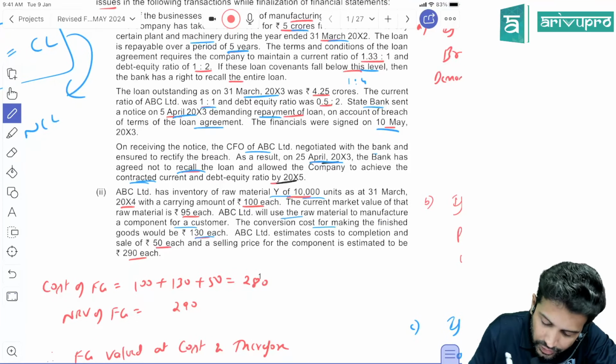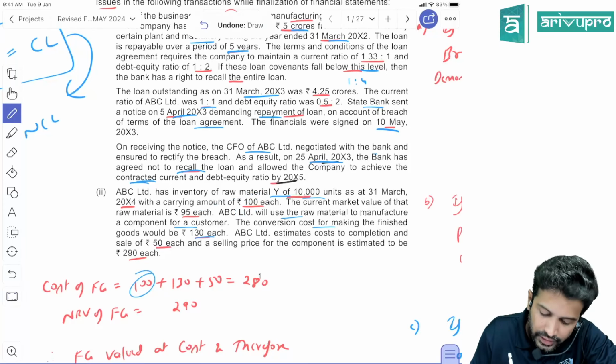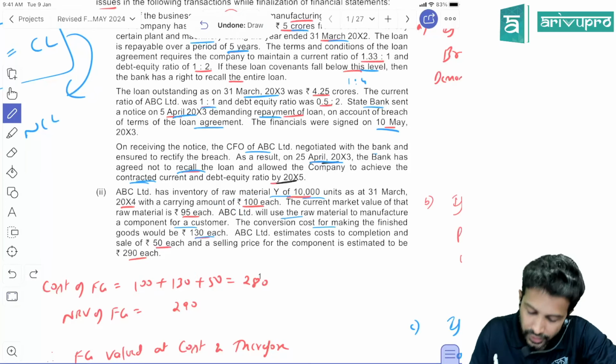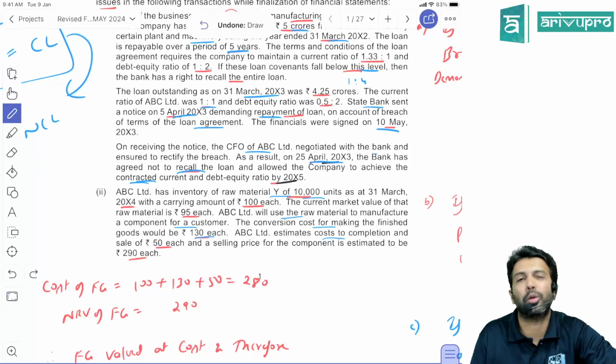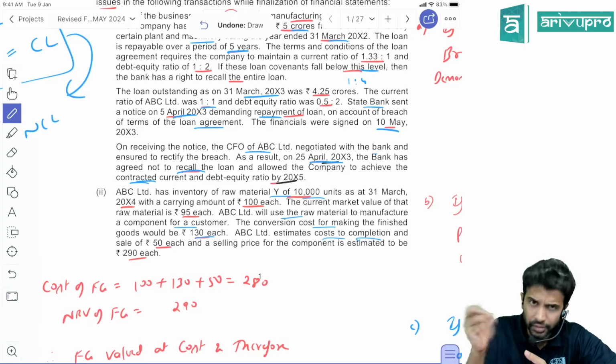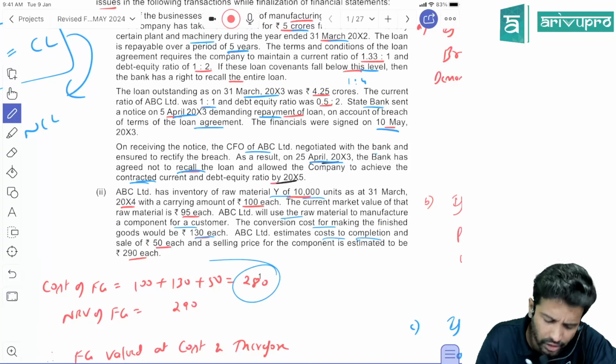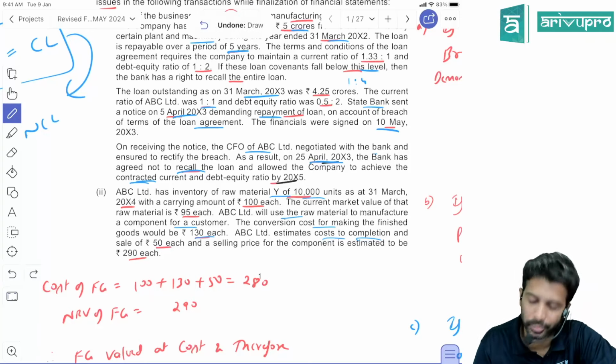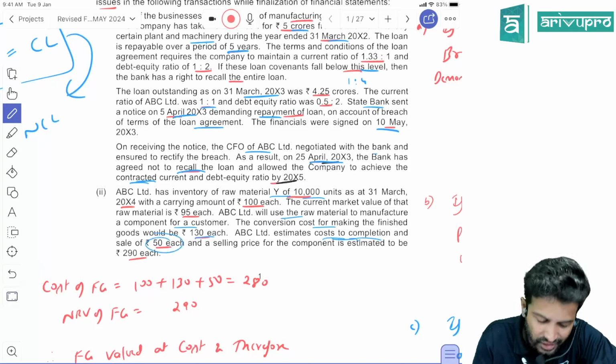One cost of raw material is 100, and conversion cost is 130. Then ABC Limited estimates the cost of completion and sale would be 50 rupees. There's a further completion cost. So if you add it, we don't know the nature of this exactly, but even if you consider this, the final cost of the finished product will become 280 rupees because they have given completion cost and cost to sell.